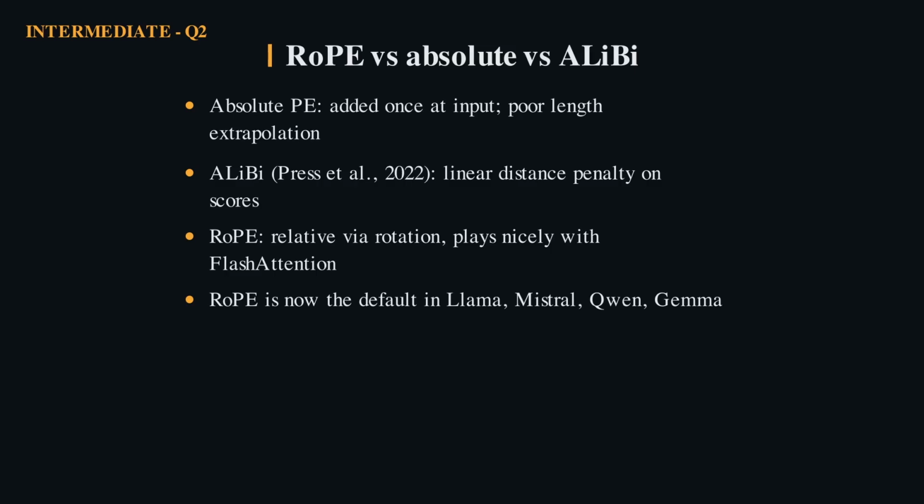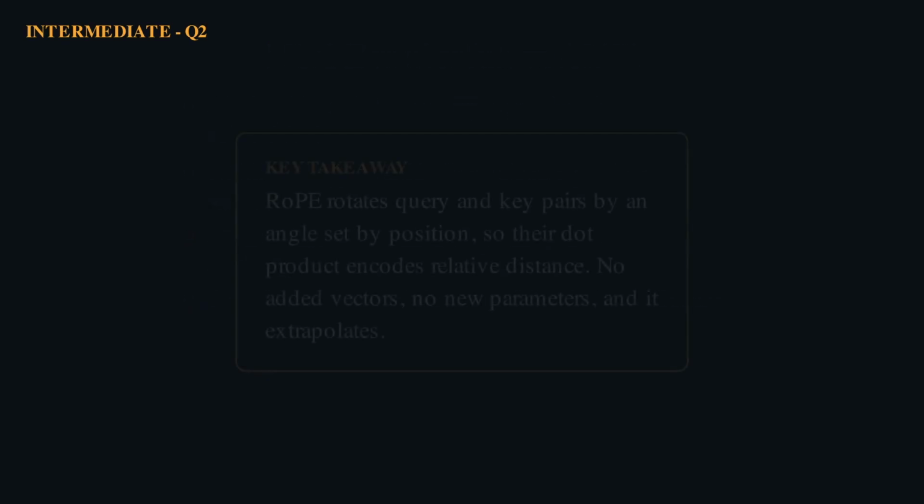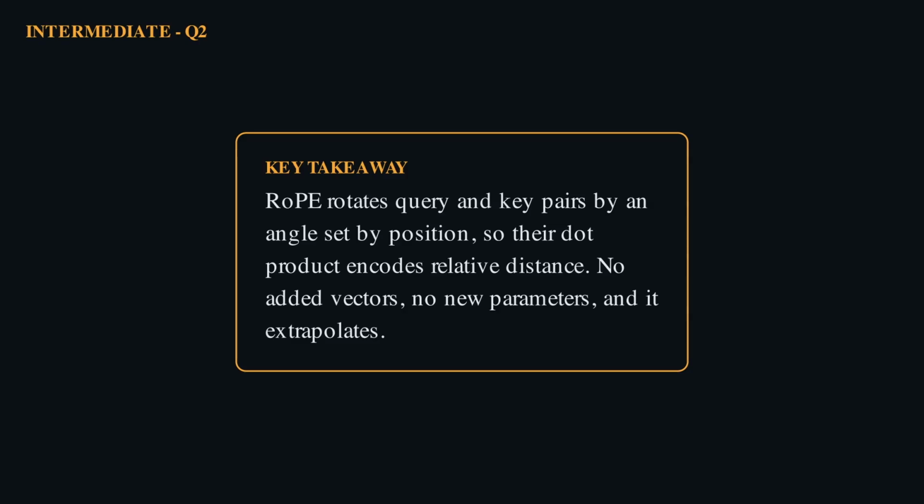So why did RoPE win the most adoption? It encodes true relative position, it adds no parameters, and crucially it applies cleanly inside fused attention kernels like FlashAttention. You just rotate Q and K before the matmul. That blend of quality and hardware friendliness is why Llama, Mistral, Qwen, and Gemma all chose it. Knowing why RoPE beat ALiBi and absolute PE is a great interview edge. Rotate instead of add, and position becomes relative for free.